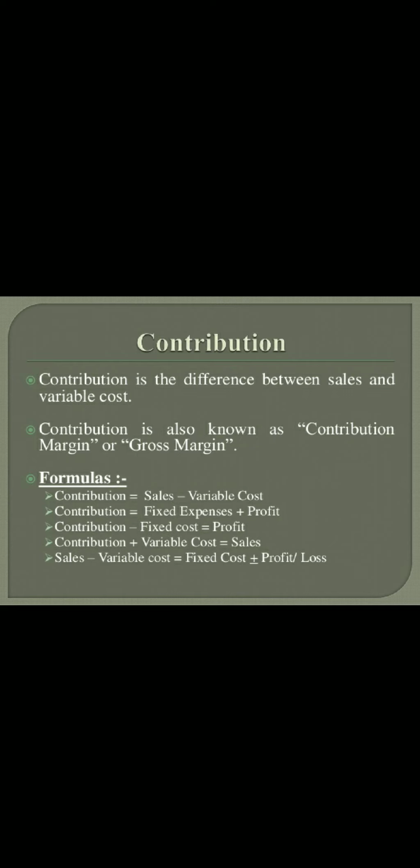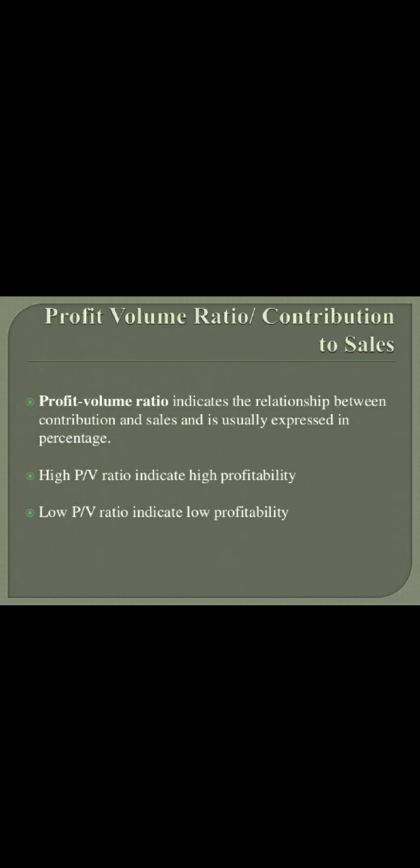So contribution is calculated as sales minus variable cost, or fixed expenses plus profit, or contribution minus fixed cost is equal to profit, or contribution plus variable cost is equal to sales. So the accounting equation comes, that is sales minus variable cost is equal to fixed cost plus or minus profit or loss. When the sign is plus, that means profit, and when the sign is negative, it means loss.